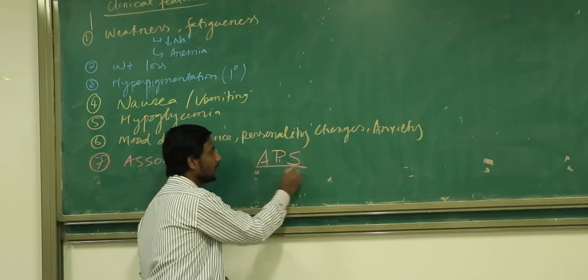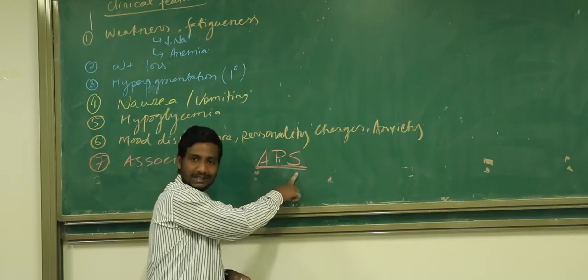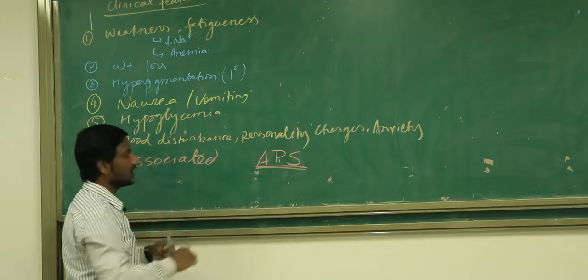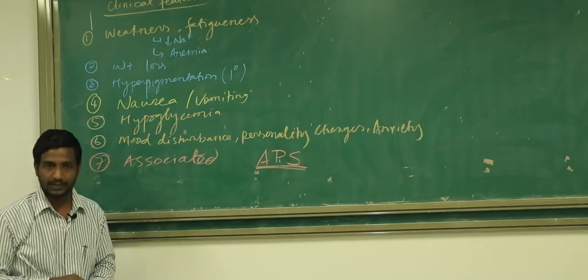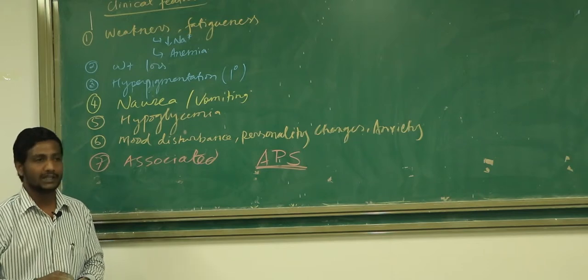So what is the full form of this one, tell me? Autoimmune polyendocrine or polyglandular syndrome. So lots of other associated autoimmune disease can happen to this patient. So these are the common manifestation of the adrenal insufficiency.